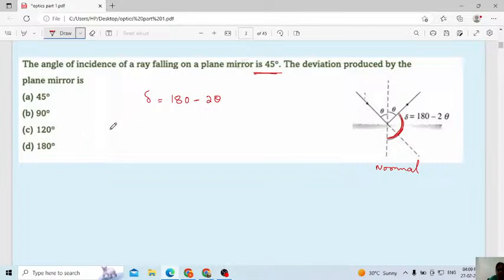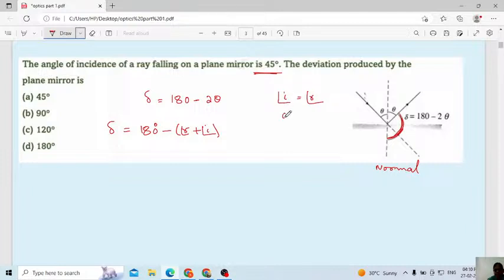One more formula I will write, both are the same: 180 degree minus angle of reflection plus angle of incidence. Both are the same, no? That's why you can directly use this formula, because in the case of a plane mirror, angle of incidence is always equal to angle of reflection.